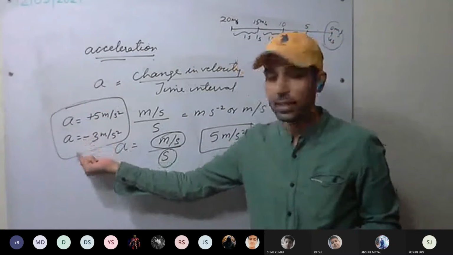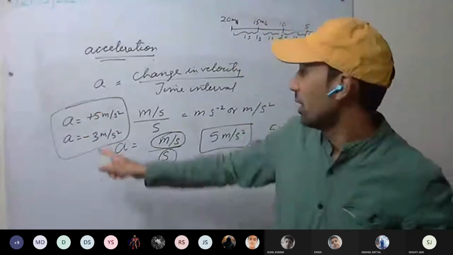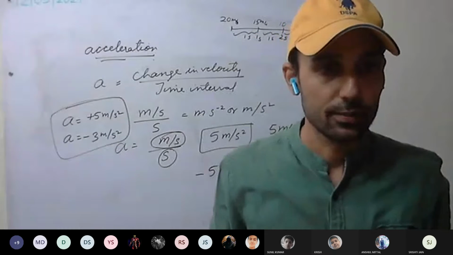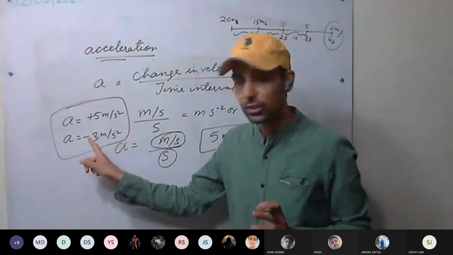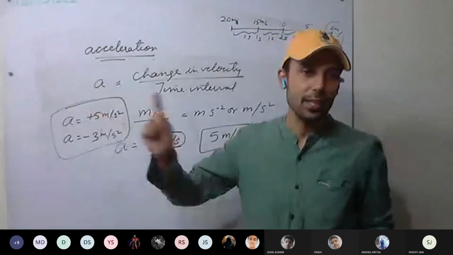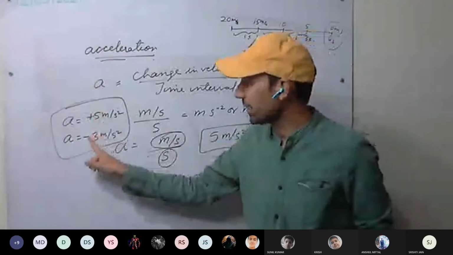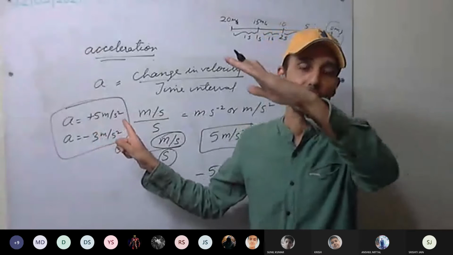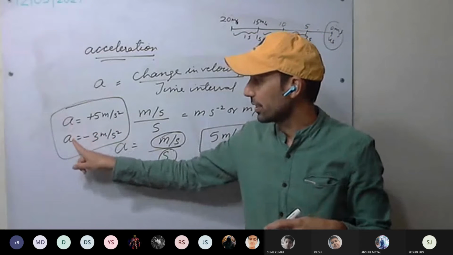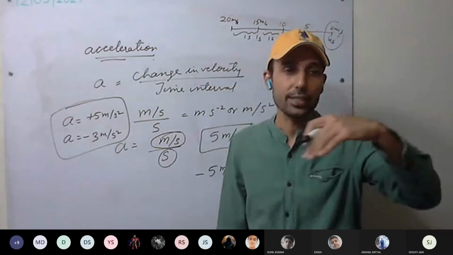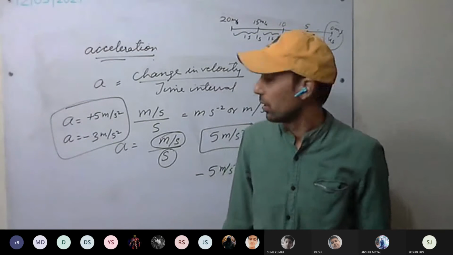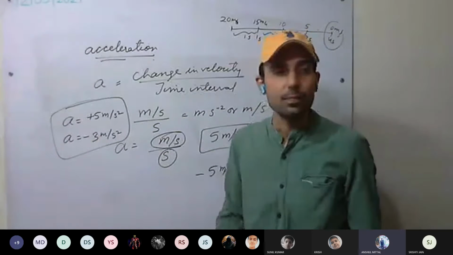So in acceleration, do the plus and minus signs tell us direction? Yes or no? Are they telling direction? No. No, sir. In acceleration, plus and minus sign doesn't tell us direction. What does it tell? Whether the velocity is increasing or decreasing. Plus and minus sign in acceleration tells us whether the velocity is increasing or decreasing. This is clear? Yes, sir. Okay.